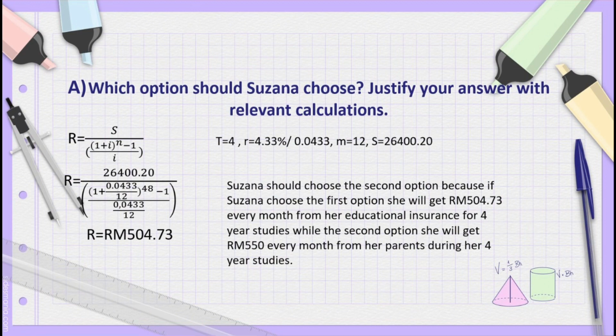So in my opinion, Susanna should choose the second option, because if Susanna chooses the first option, she will get 504 ringgit and 73 cents every month during her 4-year studies, while if she chooses the second option, she will get 550 ringgit every month from her parents during her 4-year studies.